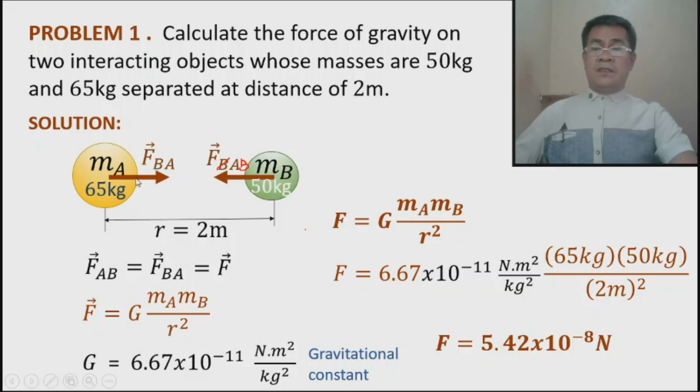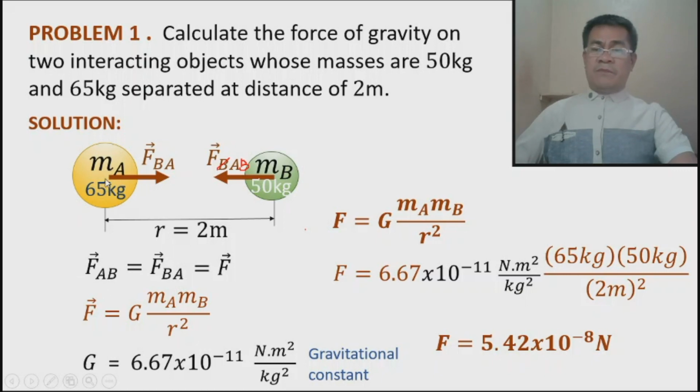The answer is, take note that mass A interacts with the Earth. And remember, Earth has a greater mass compared to other particles on Earth. So therefore, the force between them must be greater also. So therefore, this object, mass A, will move towards the Earth, not towards B, because the Earth generates large gravity because of its large mass, so it follows that this object must move towards the Earth.